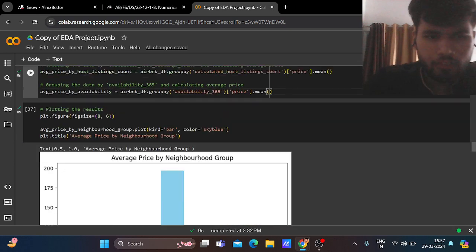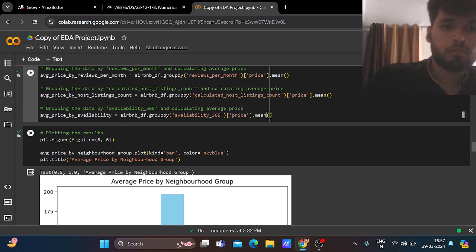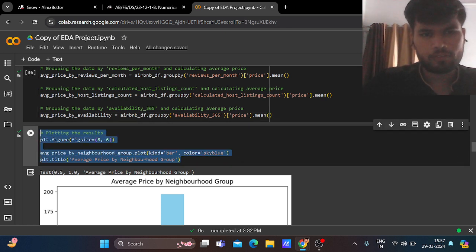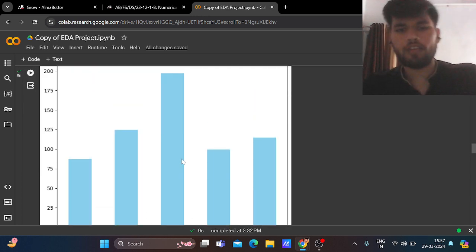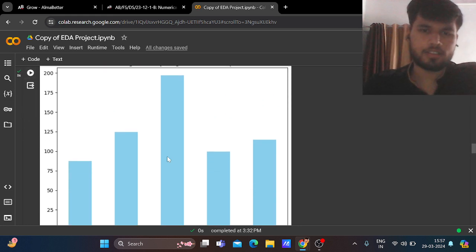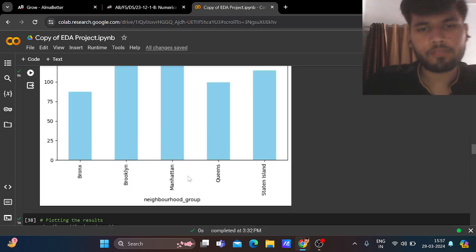And of course, we visualize this also, plotting the results. We can see that the average price of Manhattan is more. So the price of a homestay in the location of Manhattan is also more.